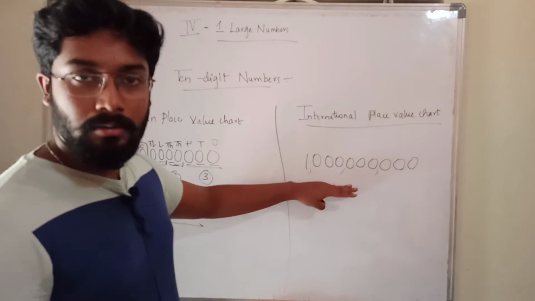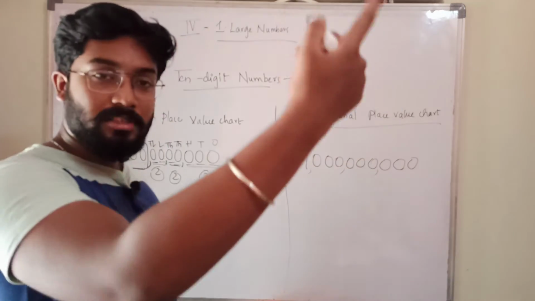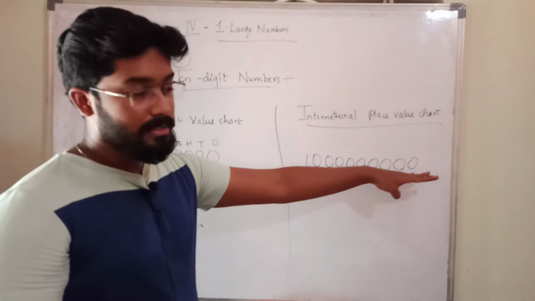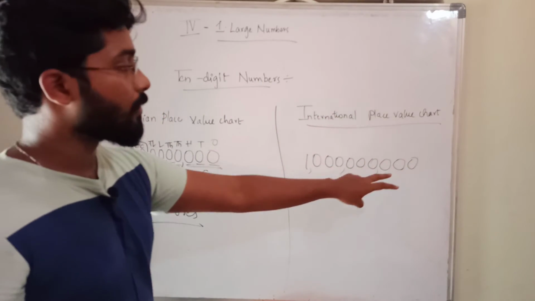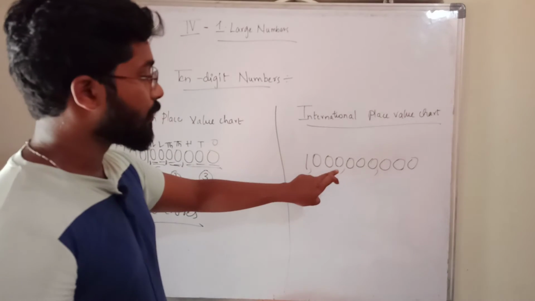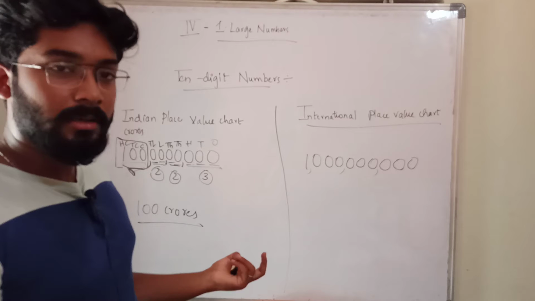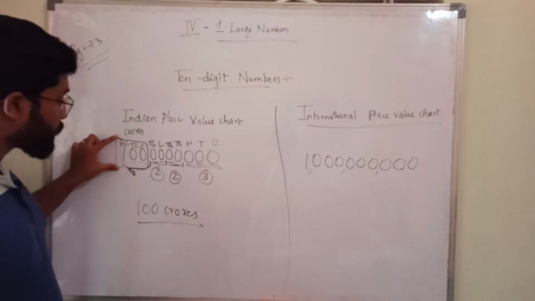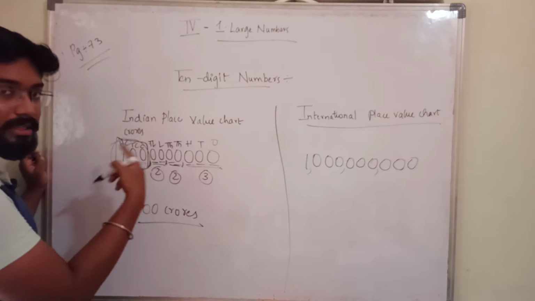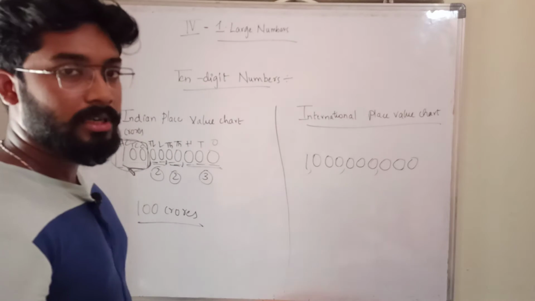But in the international place value chart, the previous process I said in the previous class is applicable for every number. See, 3 digits 1 comma, 3 digits 1 comma, from right to left. So only in this part is the change. That's why I have rounded it. Observe carefully and don't commit a mistake.